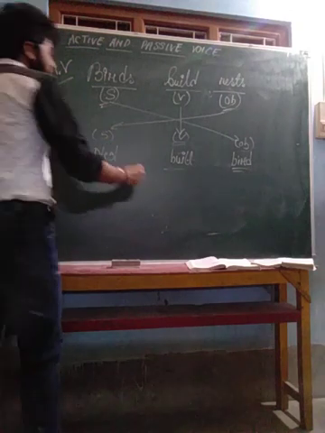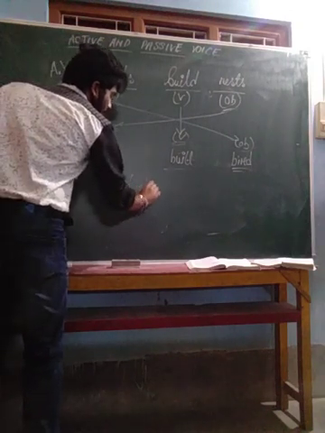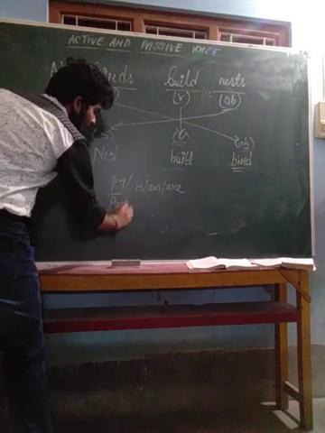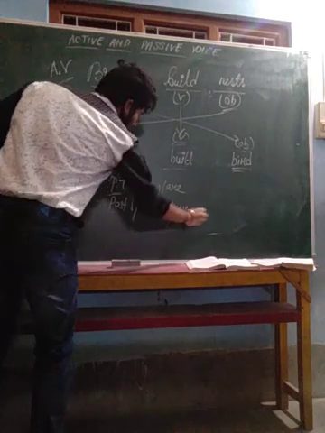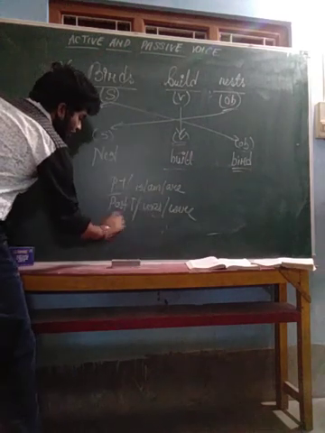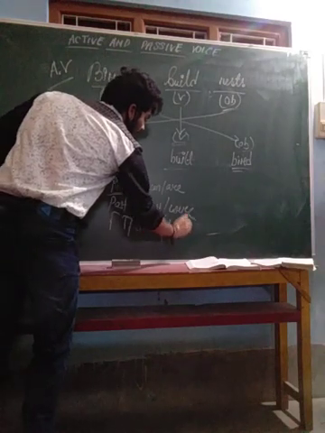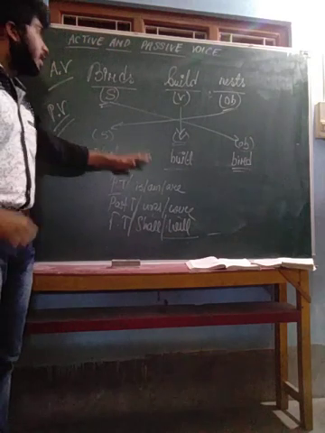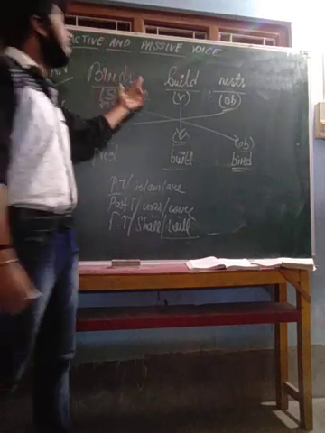So you know, basically in the present tense, what are the things that are being added? That is, am, is, are. In the present tense. In the past tense, we add was, were. While we frame a sentence, in the future tense, we basically add shall and will. In the future tense. Now we will see what has to be added here. So this particular sentence, when we do it in the active and passive voice, we will see in which tense it is.